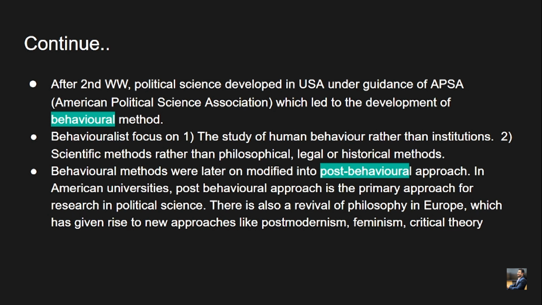With evolution, there were also some deficiencies found in the behavioral method, hence a certain set of philosophers propounded the idea of post-behavioralism. In American universities, the post-behavioral approach is the primary approach for research in political science. In most prominent American universities, Ivy League universities and so on, it is very prevalent because it gives a gist of analytical science, which can also be studied and applied in the field to solve the various problems prevailing in society.